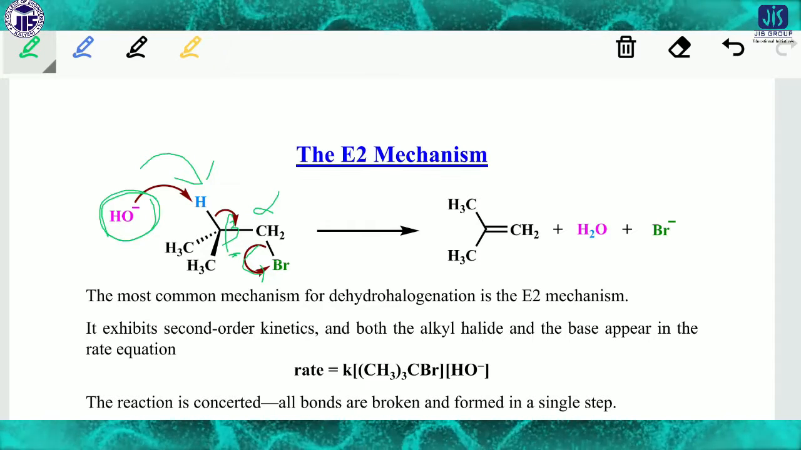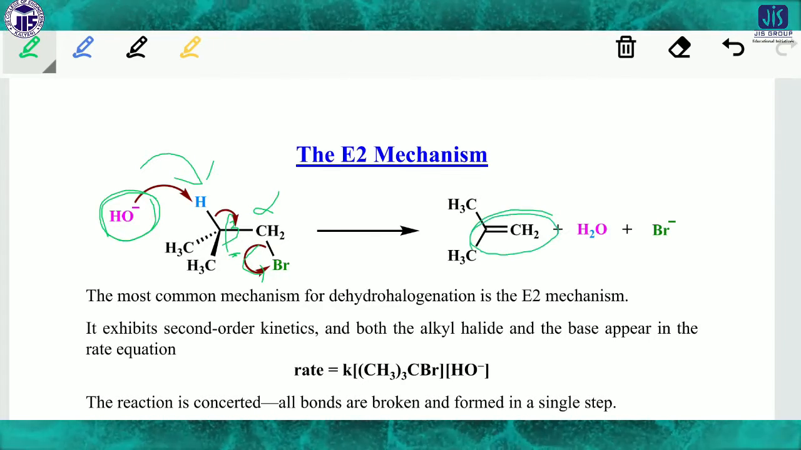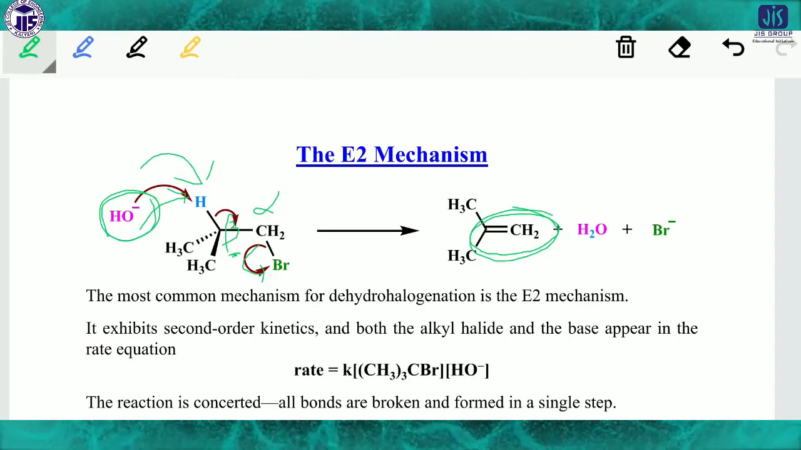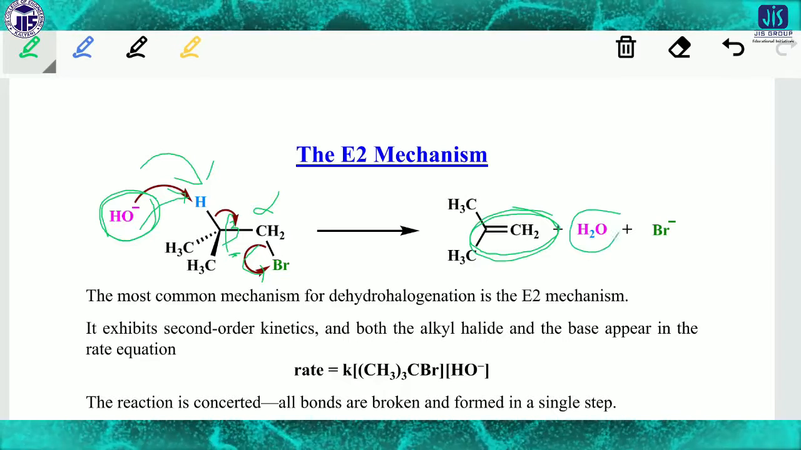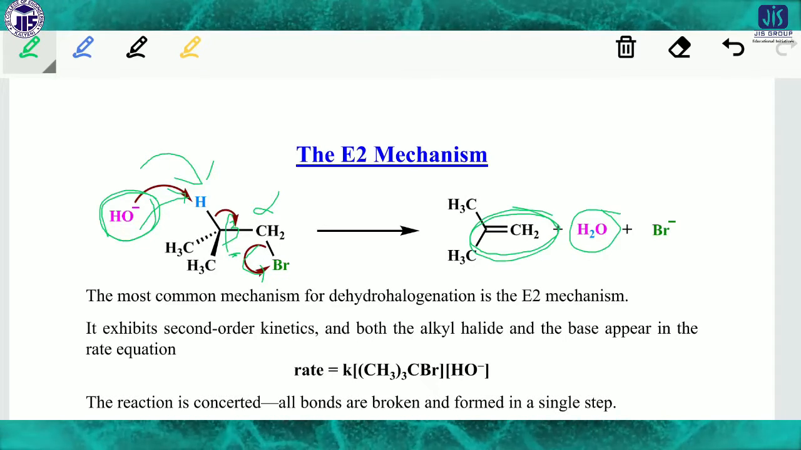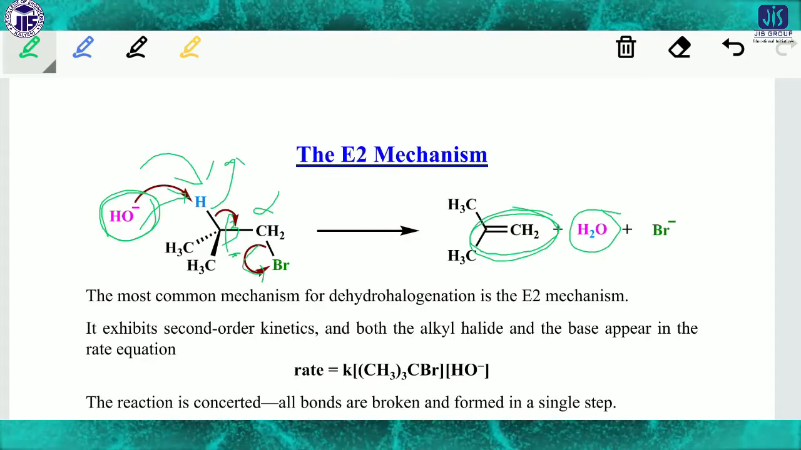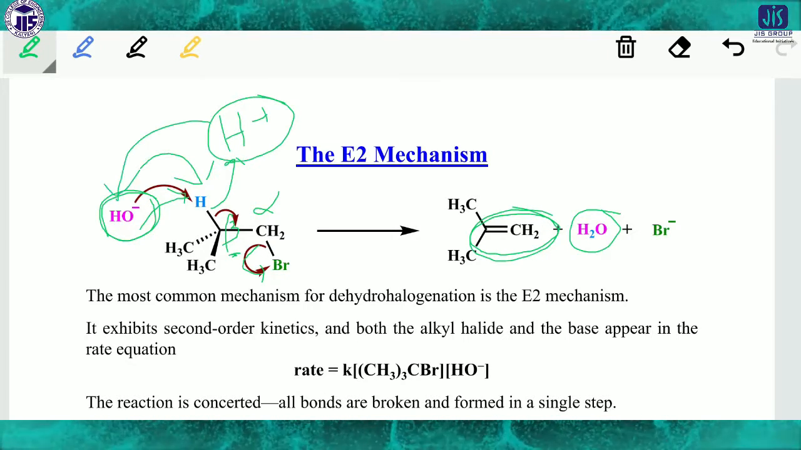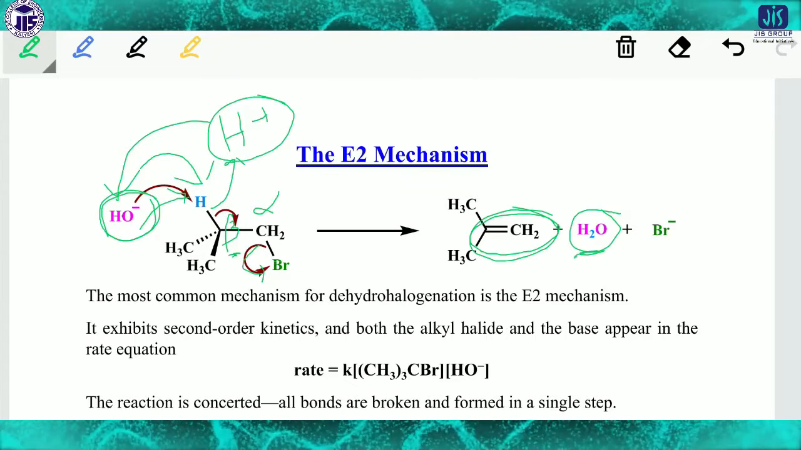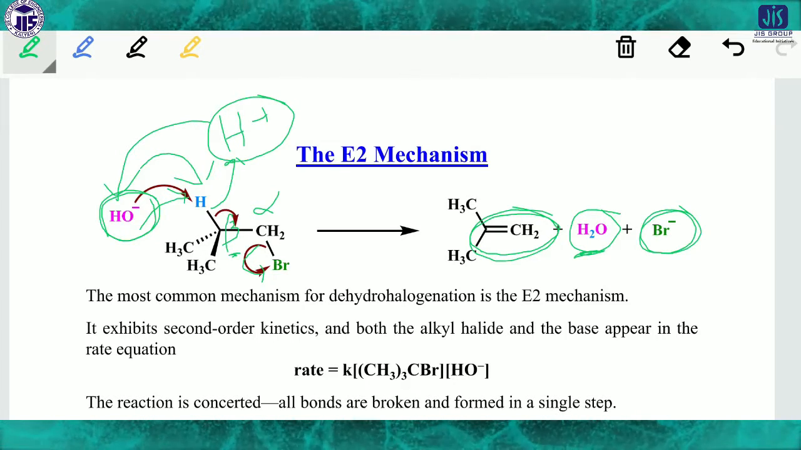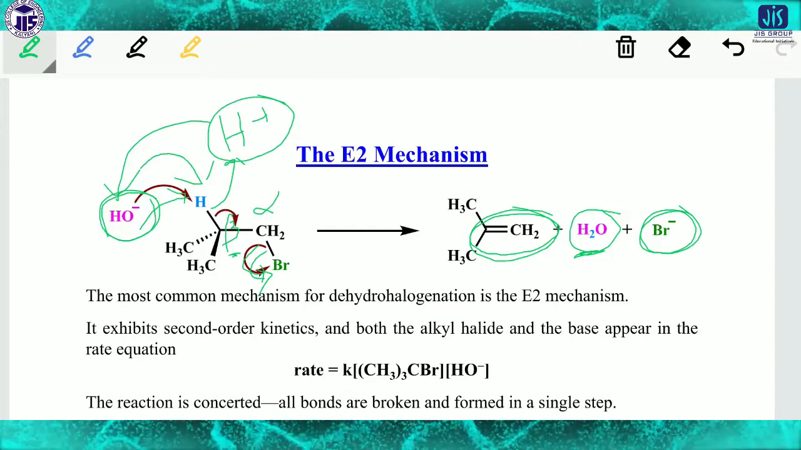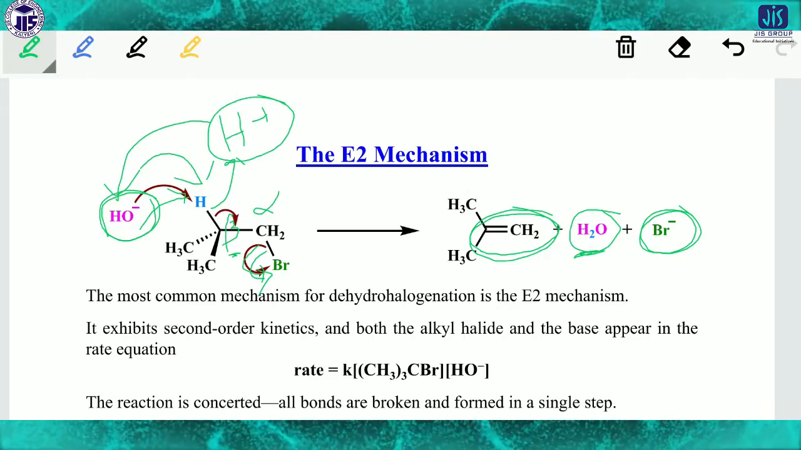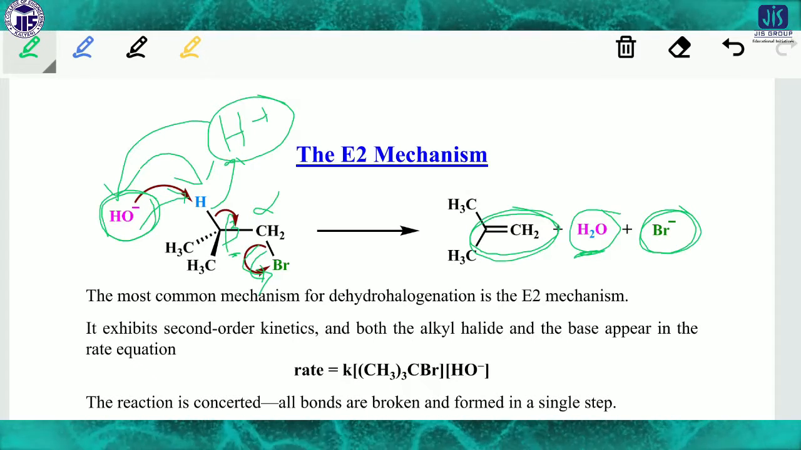Now there is a formation of the double bond. The H comes out from the compound as H plus, and H plus and OH minus combine to form H2O. The remaining part, Br, is the leaving group and comes out from the compound as Br minus. This is the most common example of the E2 process.